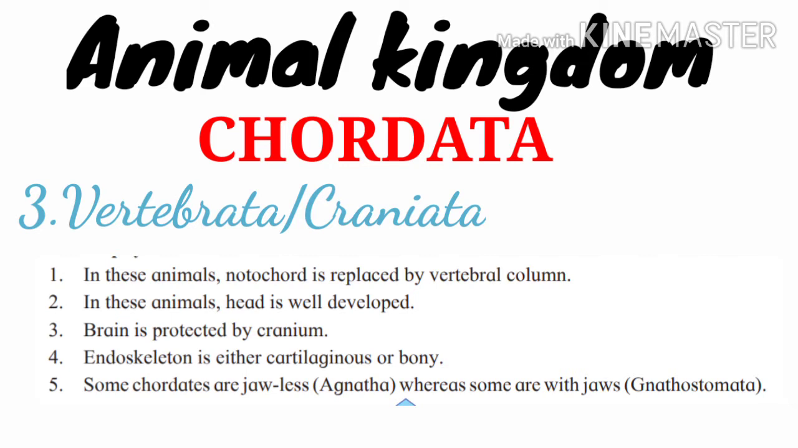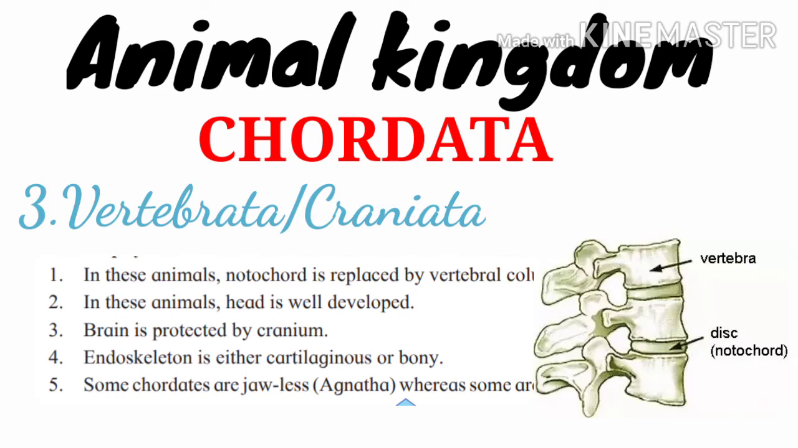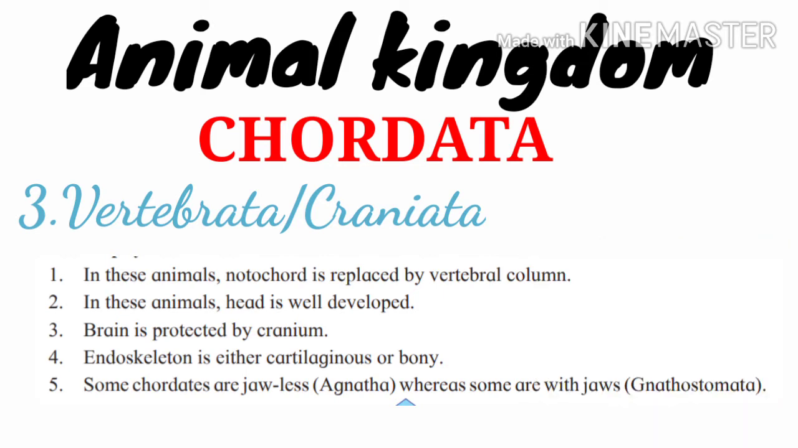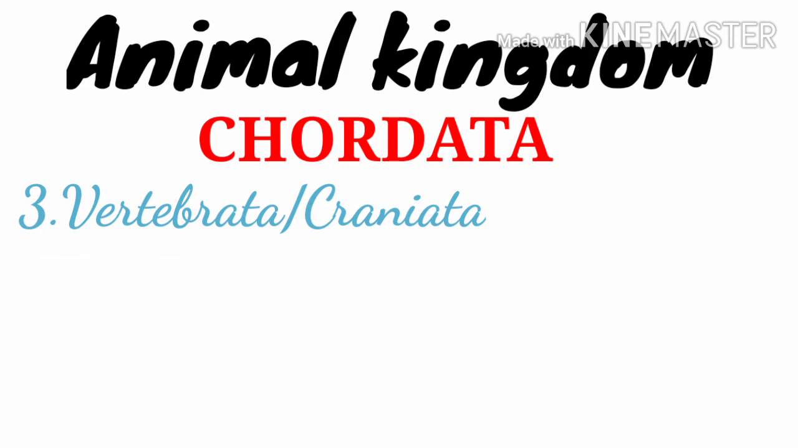Well, moving forward, these chordates have skull with bone and hence they are called craniata. In these animals, head is well developed and notochord is replaced by vertebral column. Rather, it becomes the part of the vertebral column. Some chordates are jawless, whereas some are with jaws. Subphylum Vertebrata is divided into 6 classes.